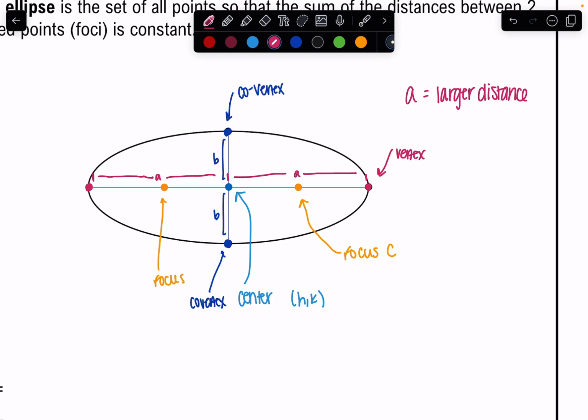So we have distance A that is from center to vertex. We also have my distance B that is from co-vertex to the center. I also just have a location, that is my focus point. We call that the letter C. My center is still represented as H, K. A is always the larger distance going across your ellipse. B is always the smaller distance.